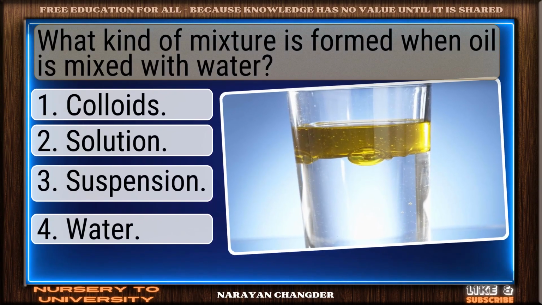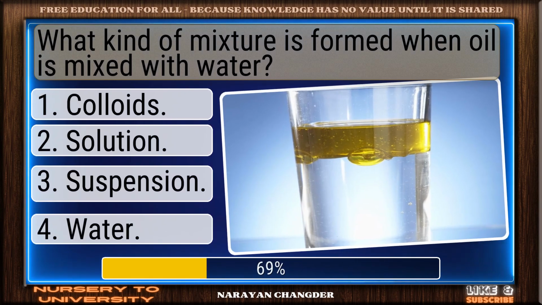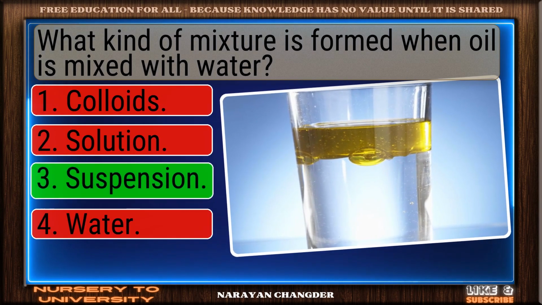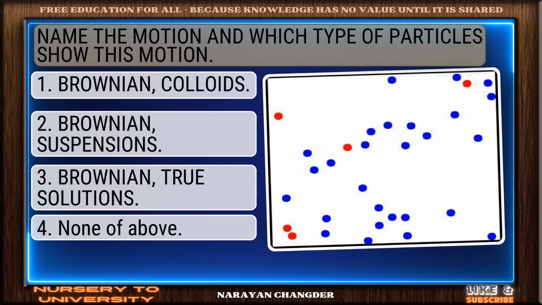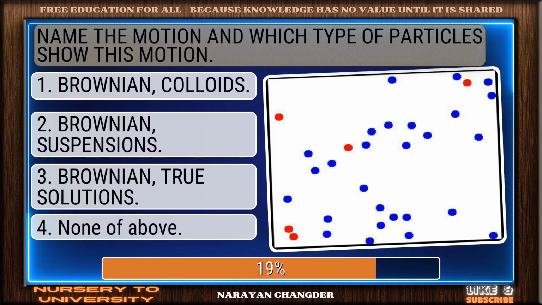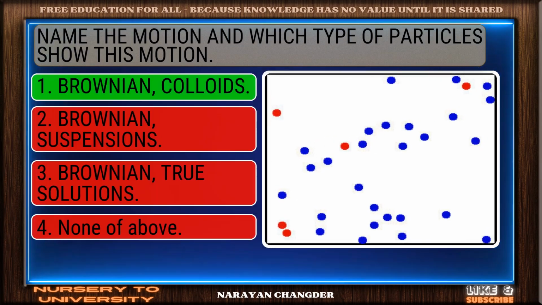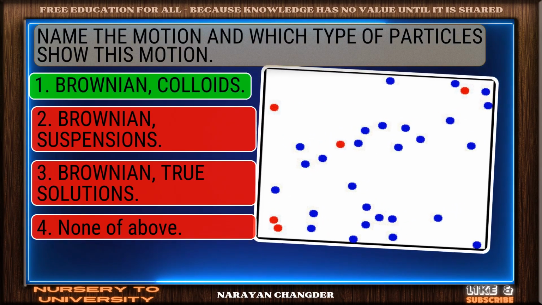What kind of mixture is formed when oil is mixed with water? You got it. Your choice suspension is right. Name the motion and which type of particles show this motion. Great job. Brownian motion in colloids is the accurate answer.